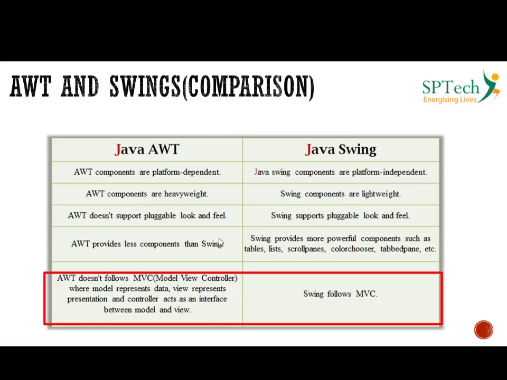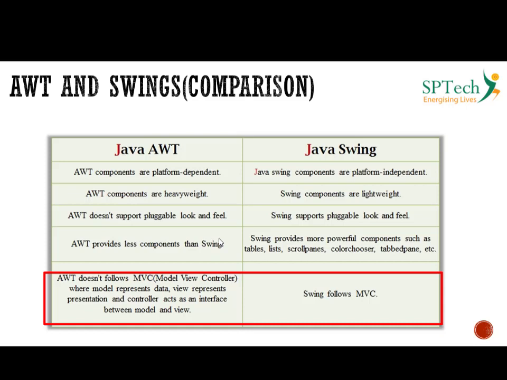Now very similar to this, if you take any web application or any application, it basically has a model, view and a controller. A view is nothing but your presentation layer where the user interacts, you have a controller which contains the business logic, and the model would have the data structures or the database.